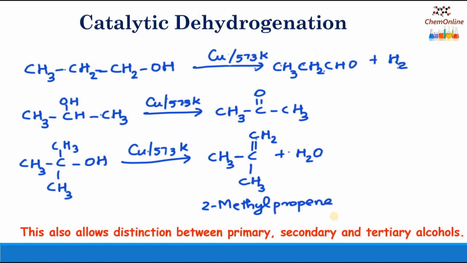So this reaction, catalytic dehydrogenation, will also allow distinction between primary, secondary and tertiary alcohols. Tertiary alcohols do not undergo dehydrogenation, rather they undergo dehydration under these conditions, whereas primary and secondary alcohols undergo dehydrogenation to form aldehydes and ketones respectively.